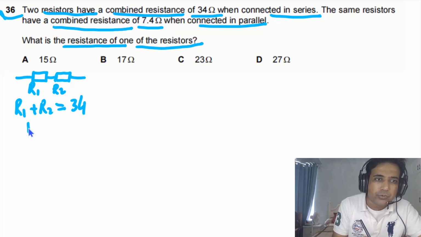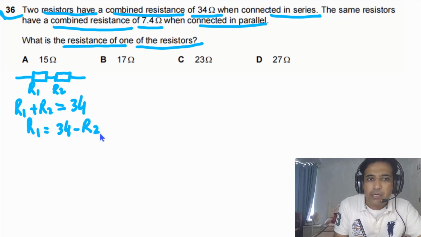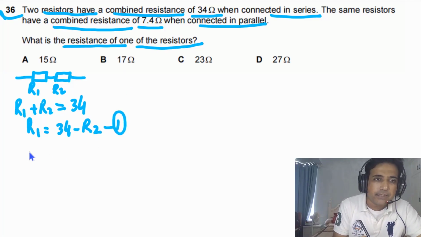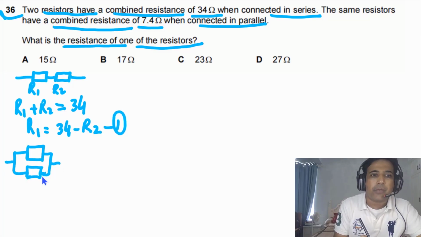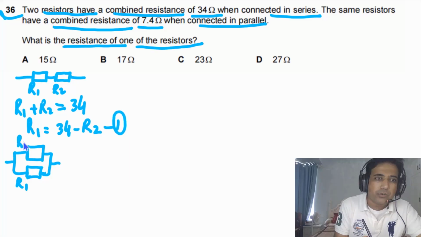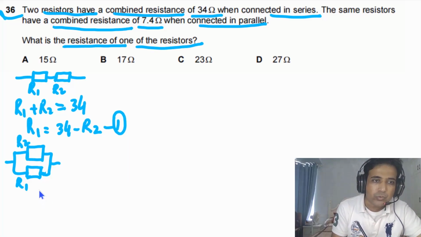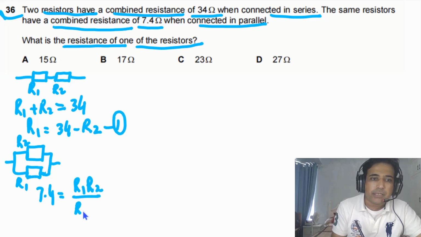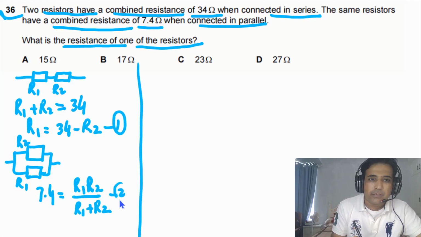From here we can also write down that R1 will be equal to 34 minus R2. So this is equation 1. Later we will need this one. And for the second setup, we have two resistors connected in parallel. So we can draw this one. This is our R1, this is R2. Order doesn't matter. The total resistance of these two is equal to 7.4, which will be equal to the product of these two resistors divided by the sum of these two resistances. This is our second equation.